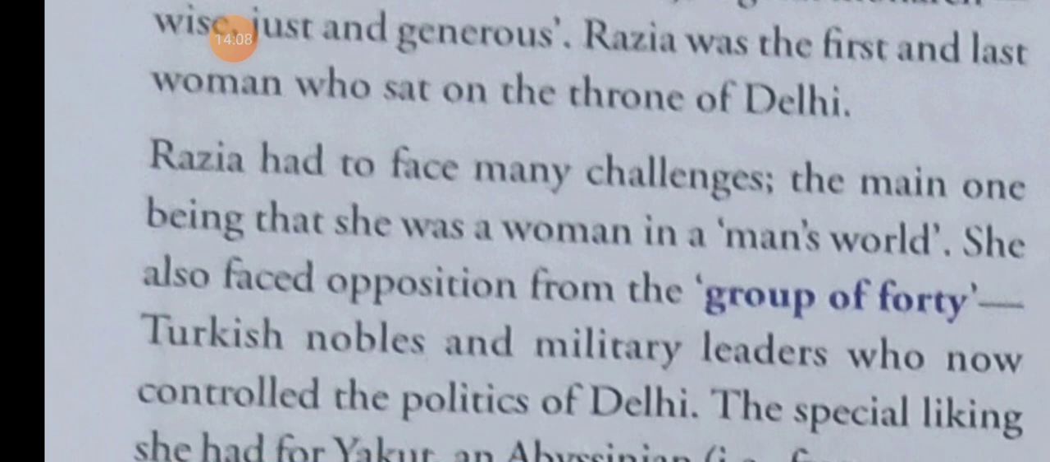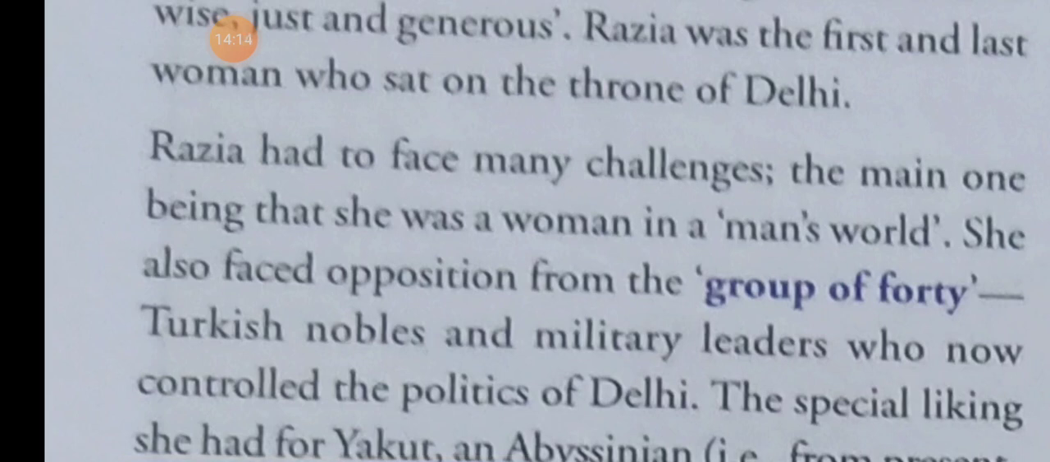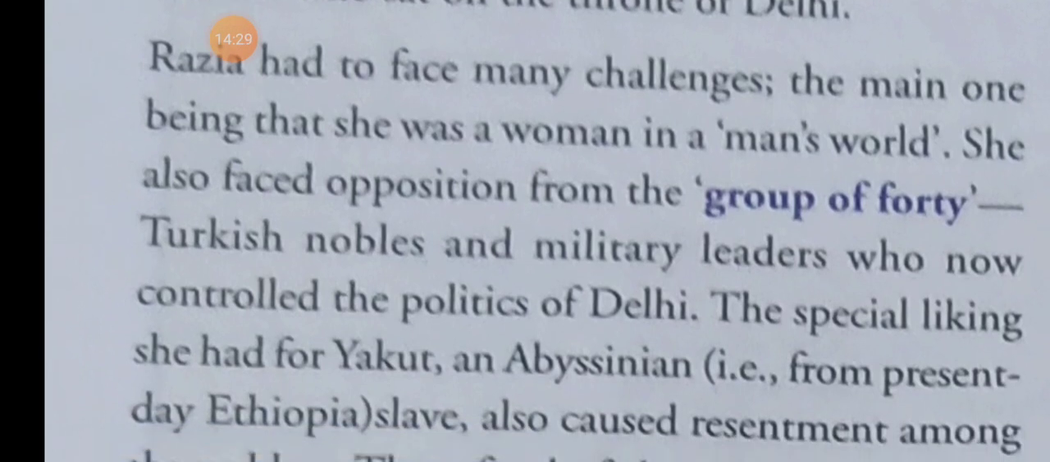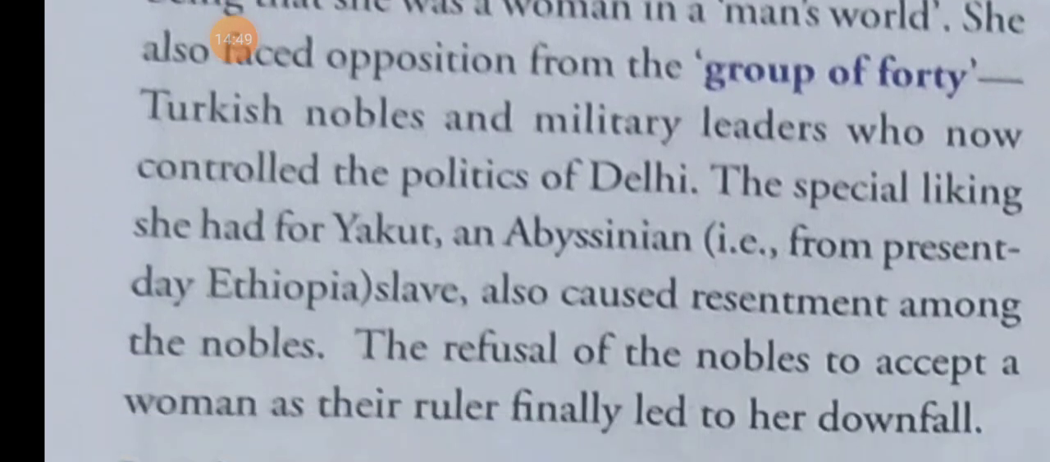Because Razia was a woman, she had to face many challenges. The first challenge was that she was a woman in a man's world. The men did not easily accept her as a ruler. And she also faced opposition from the group of 40. Group of 40 means the nobles and the military leaders who controlled the politics of Delhi. They also opposed Razia Sultana. So this is the second challenge.